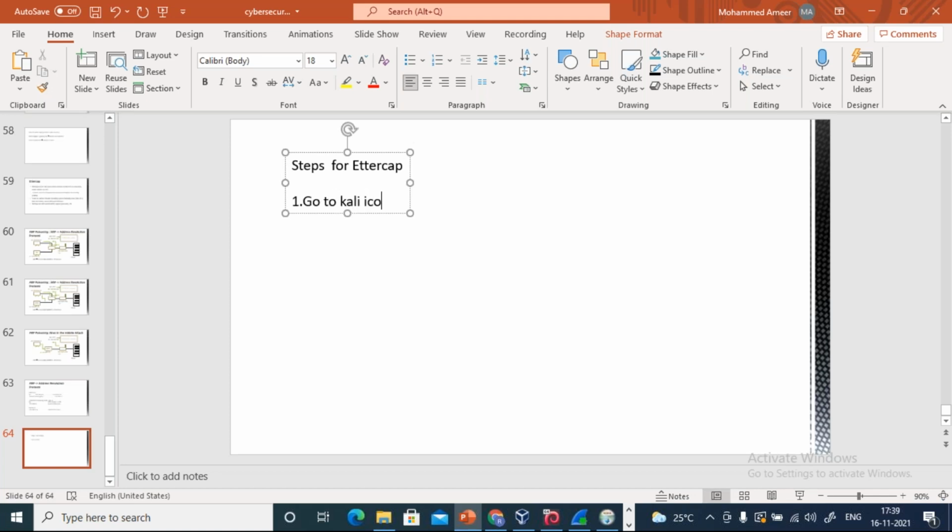Go to Kali icon. Okay. Write Ettercap graphical. So the moment you click on Ettercap graphical, that particular Ettercap will be opened.